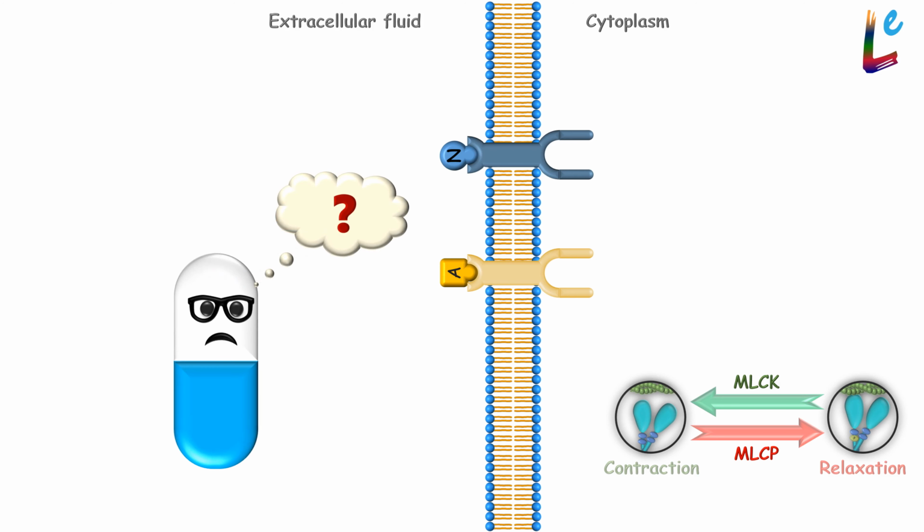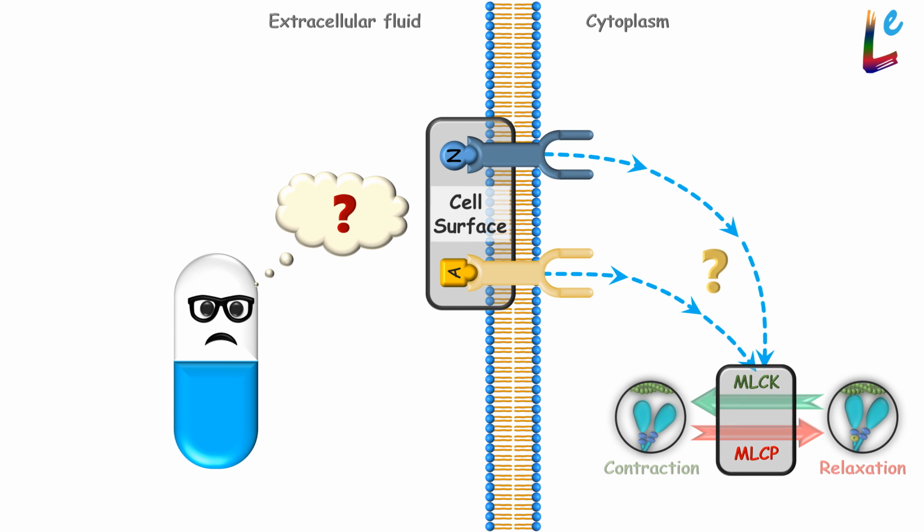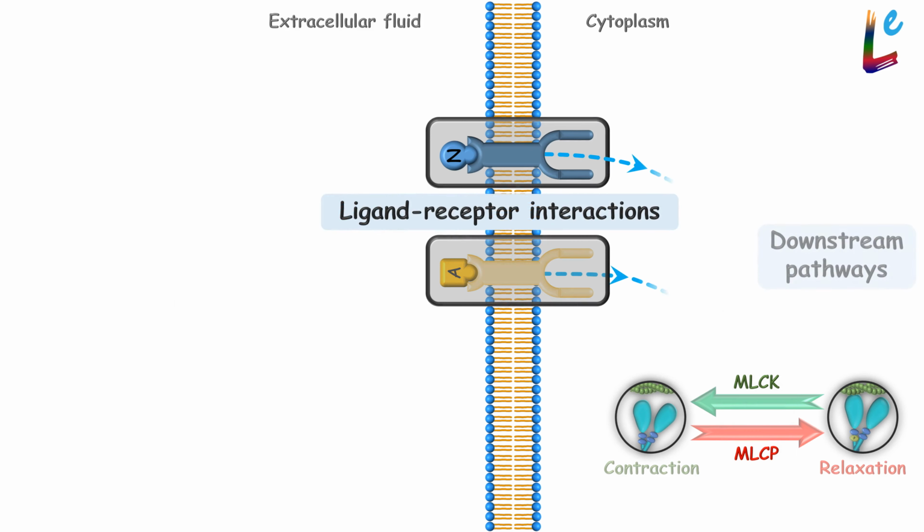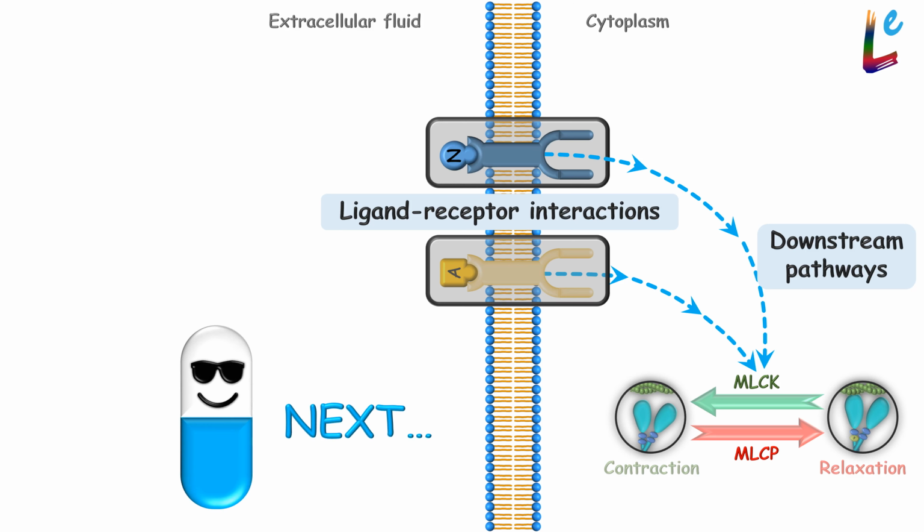Now the question is, how does the binding of a ligand to the receptor on the cell surface lead to an effect on the enzymes located within the cell? For this, we have to understand the basics of ligand-receptor interactions and downstream pathways. We will begin that discussion in the next video.